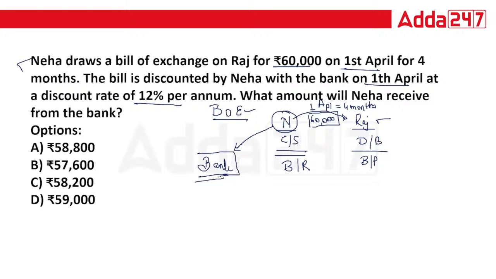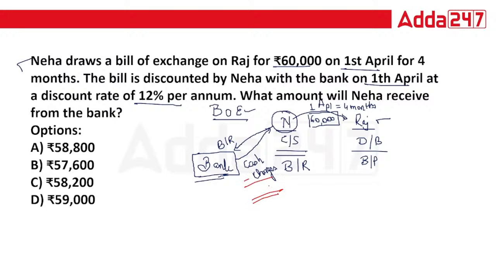Now Neha will encash this bills receivable by transferring it to the bank, and the bank will discount it today itself by giving cash. But along with this, the bank will deduct some charges also. After deducting those charges, the final net amount will be paid to Neha.